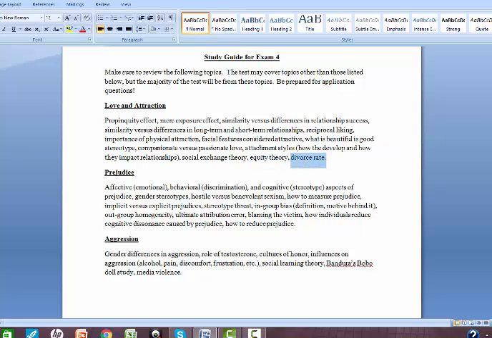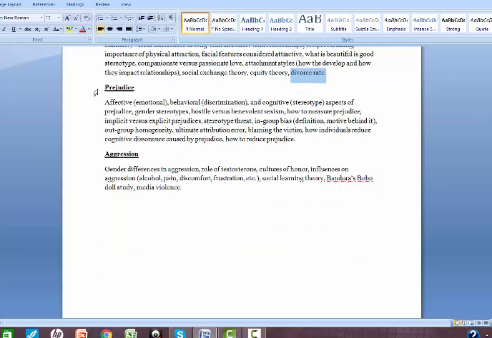our discussion of the divorce rate. So we talked about how the divorce rate in this country is 50%, and maybe that's because there's less of a taboo against it. Some of those barriers are not there anymore, that it's easier to get a divorce. It's not looked down on as negatively, and there are lots of reasons why the divorce rate has gone up. One thing that we talked about was that fatal attraction, where something that you liked about the person a lot when you were first with them ends up becoming a problem the longer you're with them, and maybe actually the thing that you dislike when you end up breaking up, right? So that was love and attraction, very briefly.